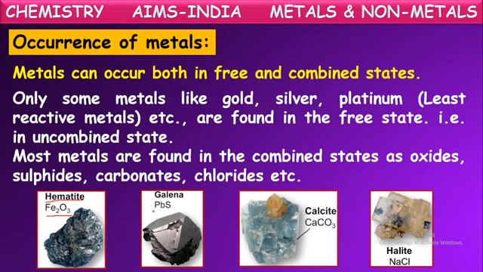Suppose we take lead, it is available in the lead sulfide form. And calcium is available in nature in the form of calcium carbonate, which we say limestone. One more metal, sodium, is mostly available in the form of sodium chloride, common salt or rock salt. So in this way, most of the metals are available in the combined state. Only a few metals like gold, silver, platinum, as they are least reactive, are available in the free state in nature.